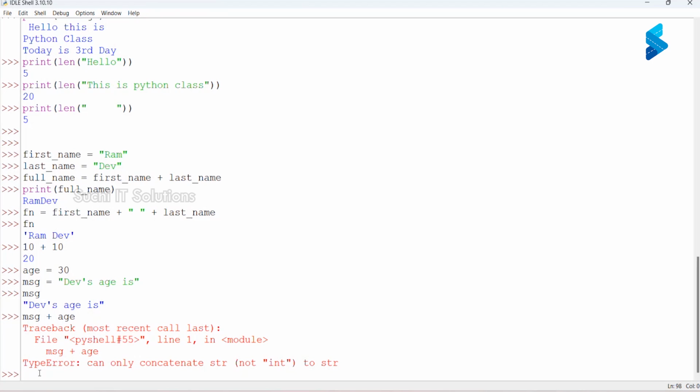Can only concatenate string, not integer, to string. It should be of the same data type. We cannot use two different data types. If I want this to work, I want to convert my integer to the string data type. For that we need to use a typecasting function, just like we have seen earlier. If I have to convert a float value to integer, which function did I use?